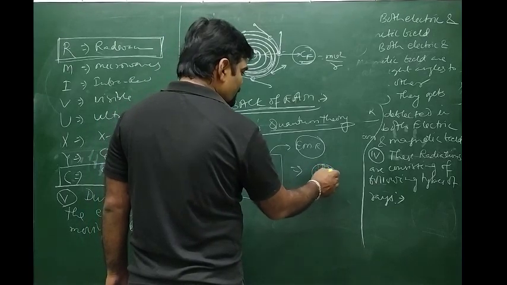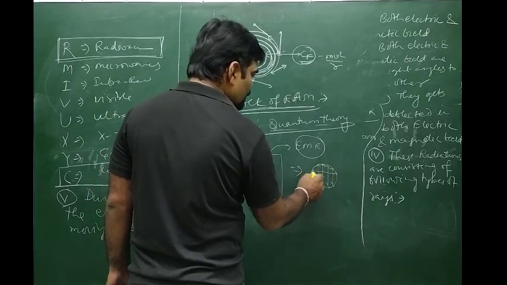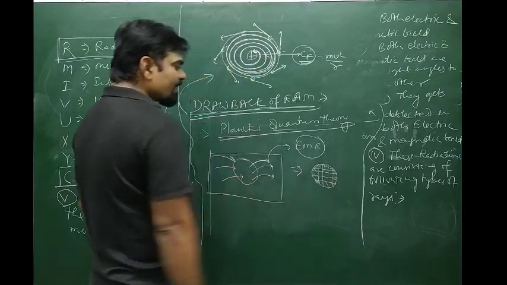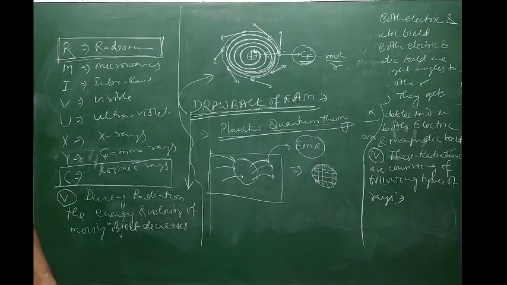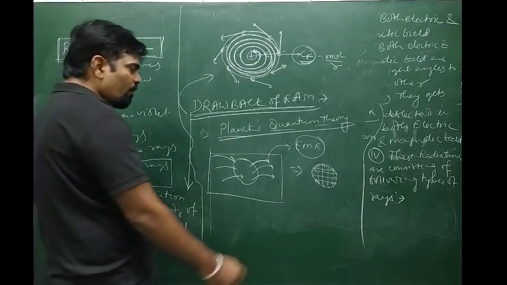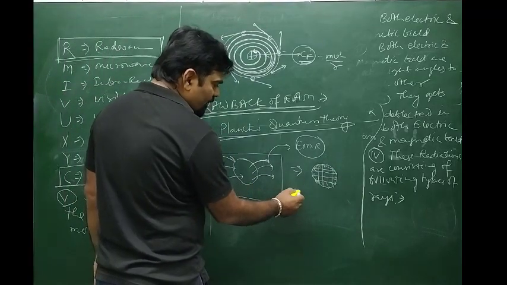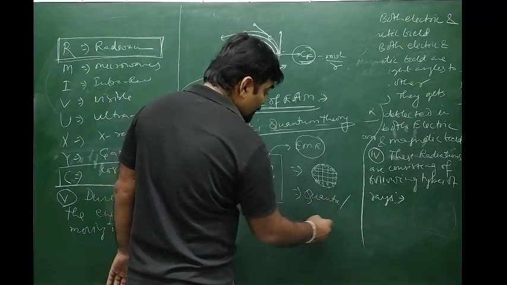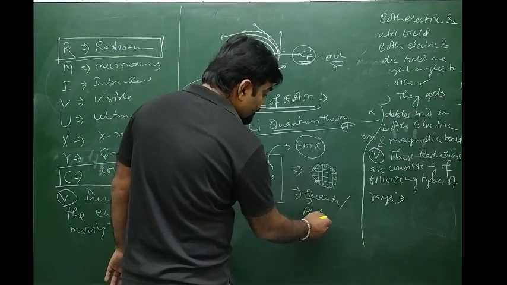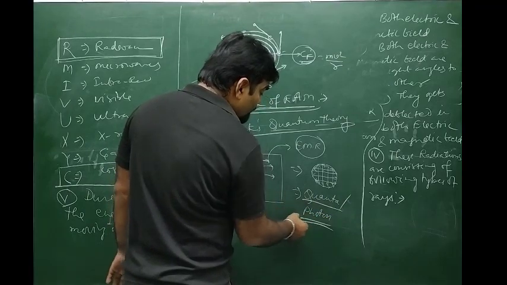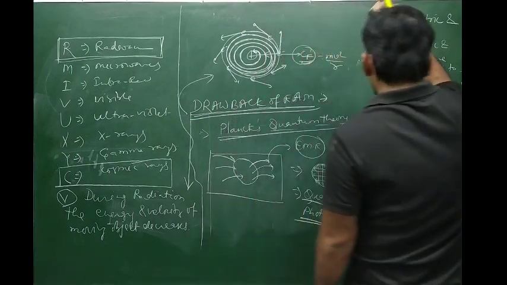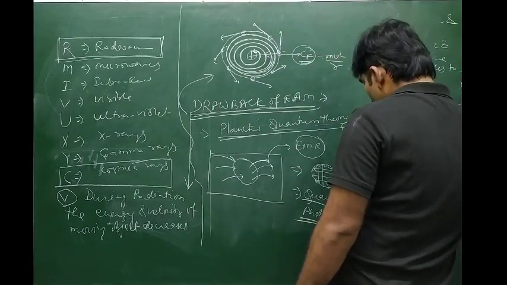If one type of wavelength is there, we can say it is monochromatic light, monochromatic radiation. So the energy absorption and emission takes place in the form of small packets or bundles, which is known as quanta or photon.